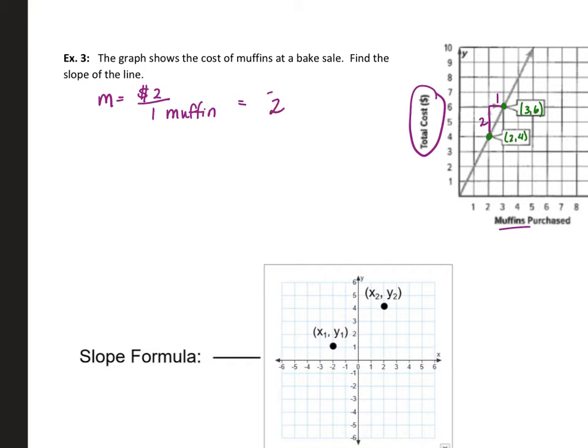So our slope is 2, and we could say it is $2 per muffin. The other thing that I want to remind you of is you didn't necessarily have to use these 2 points. You can use any 2 points as long as they go through the grid at a specific point. So for example here, we've got a rise of 2 and a run of 1.